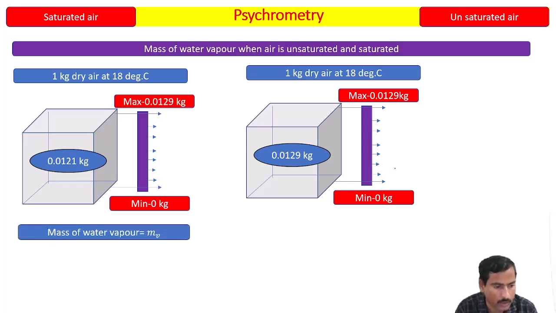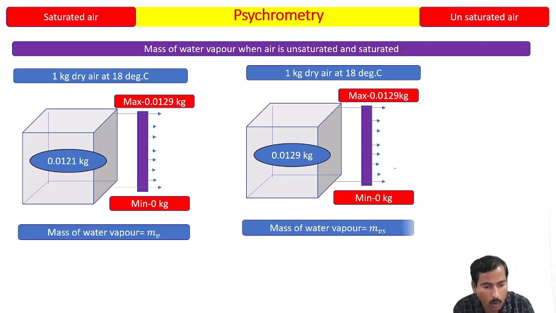First, look at this. Mass of water vapor, mv, when air is unsaturated. But when the same air becomes saturated, how do you define the mass of water vapor? mvs. S means saturated. That is the mass of water vapor when air is saturated. So what is the difference between mv and mvs? mv is the mass of water vapor when air is unsaturated, but the mass of water vapor when air is saturated is denoted as mvs.